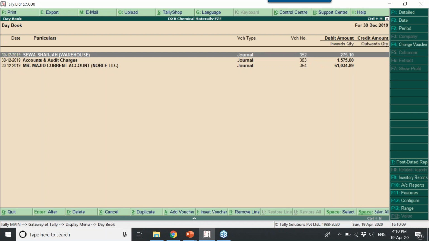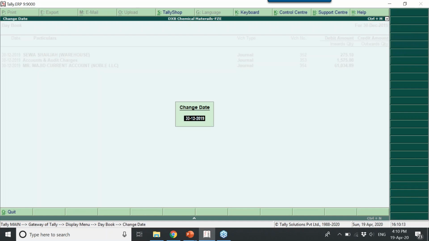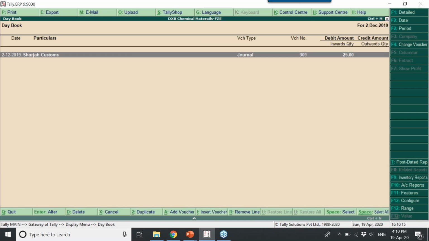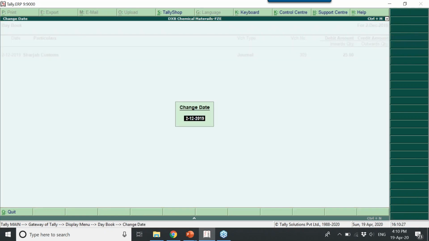If you are already in December, you need not type the month again. For example, 2nd December. The system understands that you are in a specific month, so you need not specify the month again. And not only that, any key, however you want to, you can type.